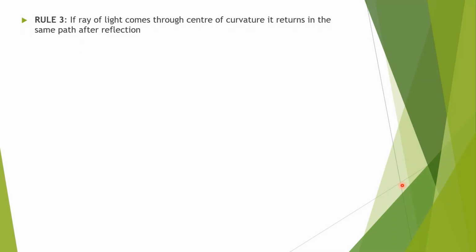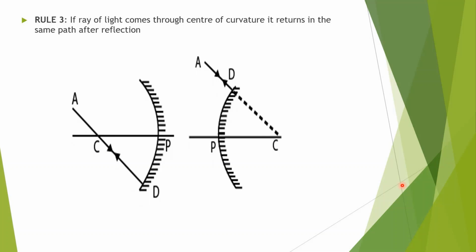This is the inverse of the first rule. In the first rule, the ray of light was parallel to the principal axis and it was passing through the focus. And in the second, when the ray of light comes from the focus, after reflection it becomes parallel to the principal axis.